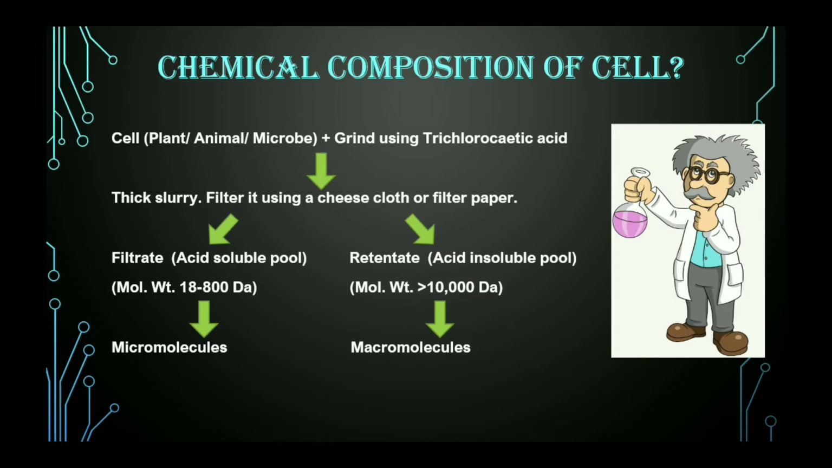Now, how do we analyze the chemical composition of the cell in order to find out the different types of organic or inorganic compounds present in the cell? For doing so, collect any cell type, either of plant, animal or microbe origin. Grind that cell in dilute trichloroacetic acid using a mortar and pestle. After doing so, we obtain a thick slurry, and that slurry is filtered through a cheesecloth or filter paper. After filtration, we will get two fractions.